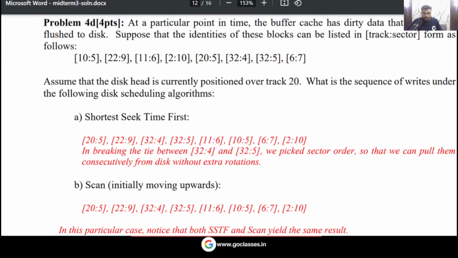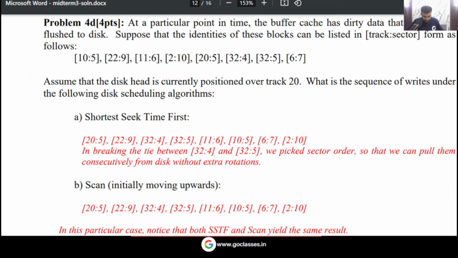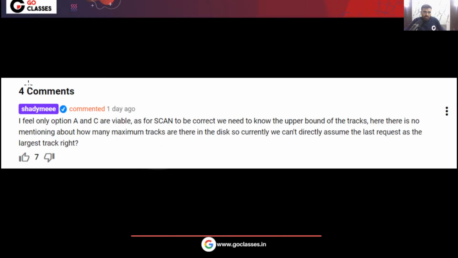We are just asking you that these are the requests. See, this is a standard question. First of all, let me tell you this question. This is another standard question from a top university, and this is a little bit different. You can see there is a comment here that the upper limit should be given for the SCAN algorithm. For the SCAN algorithm, the maximum cylinder number and minimum cylinder number should be given. Upper bound of the tracks, lower bound of the tracks must be given.